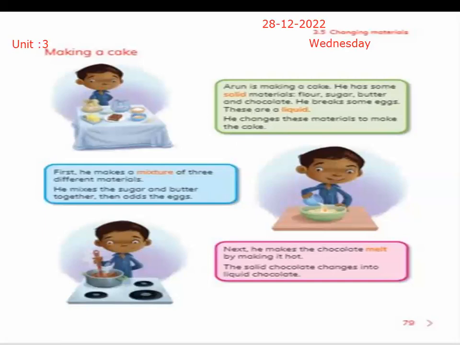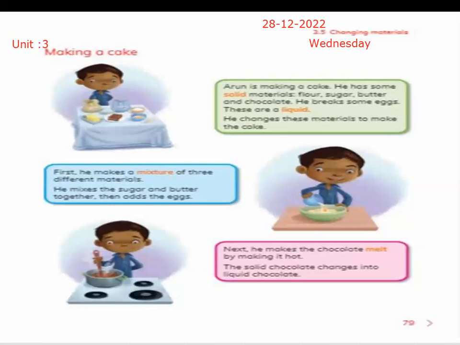So when we want to make something, we use solid materials and liquid materials. Here Arun is mixing flour, sugar, butter, and chocolate with some egg. Flour, sugar, butter, and chocolate are solid, whereas the eggs are liquid. He changes these materials to make the cake.